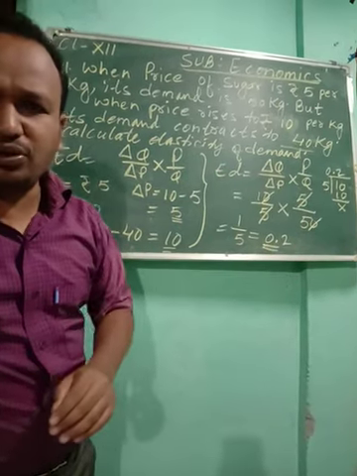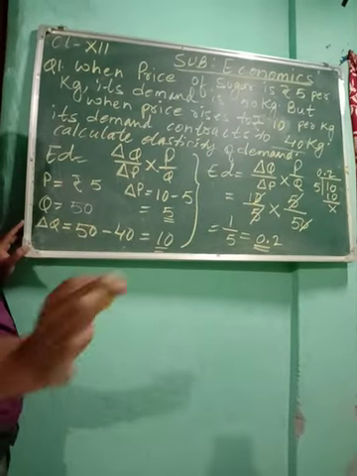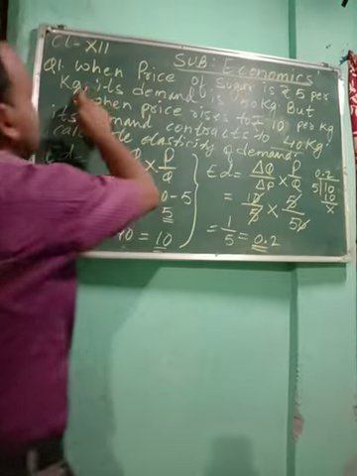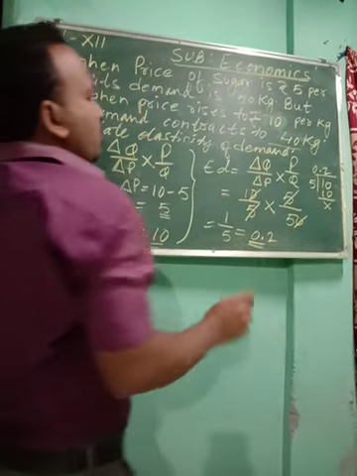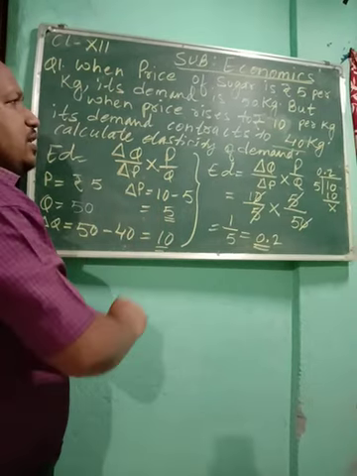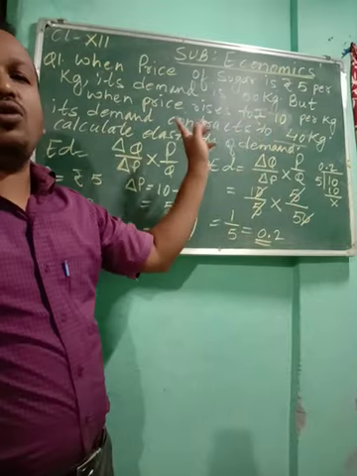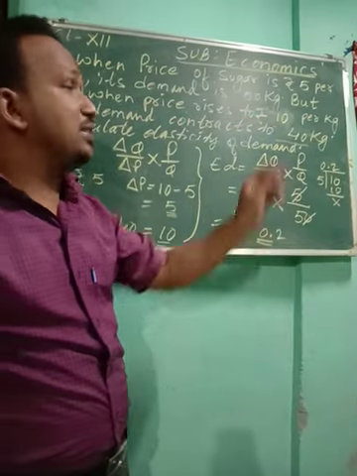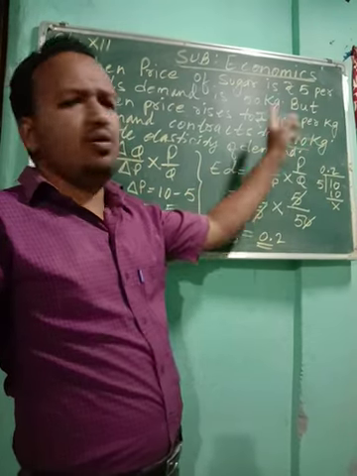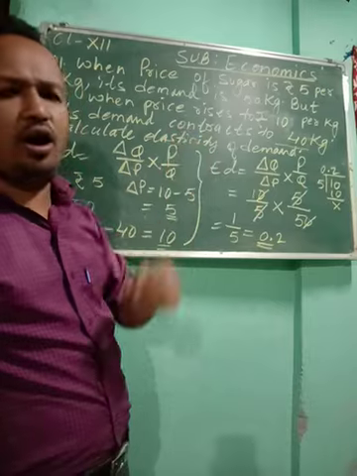So very simple to do. Okay, once more I am telling you. Once more I am reading out the question. When the price of sugar is rupees 5 per kg, its demand is 50 kg. So when it was 5 rupees, the demand was 50 kg. But suddenly there is a rise in the price to rupees 10 and its demand contracts. That means its demand decreases to 40 kg. From 50 directly it has decreased to 40. Why? Because the price has increased. Okay, this is also due to the law of demand.